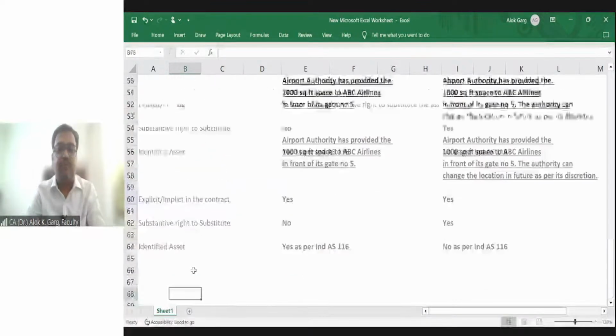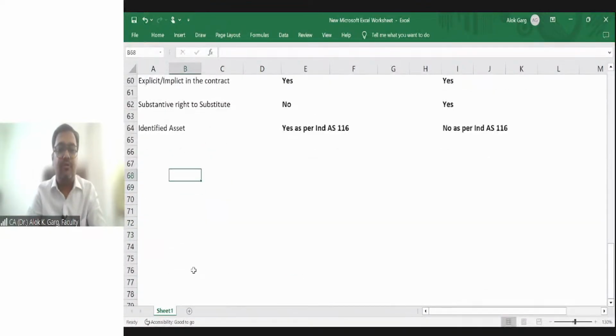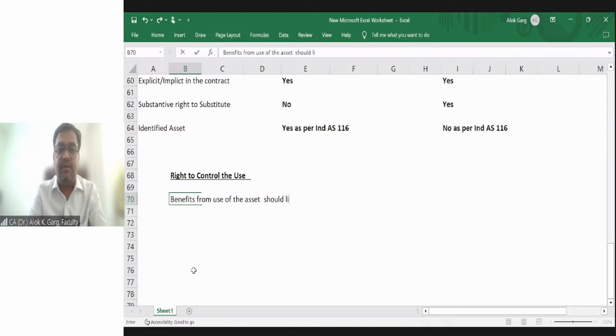Right to control the use of the asset. What is meant by right to control the use of the asset? It means the benefits from the use of the asset should lie with the lessee.